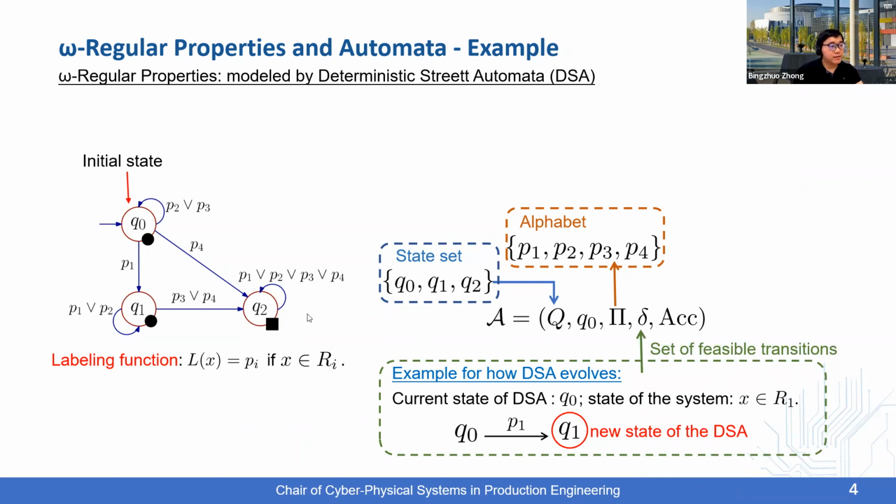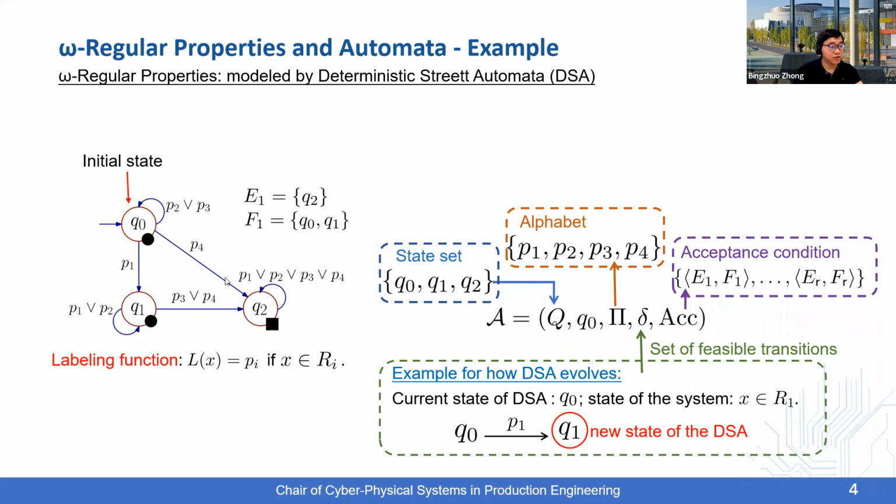Finally, whether the desired omega regular property modeled by these DSAs is satisfied can be captured by the so-called acceptance condition of the DSA.